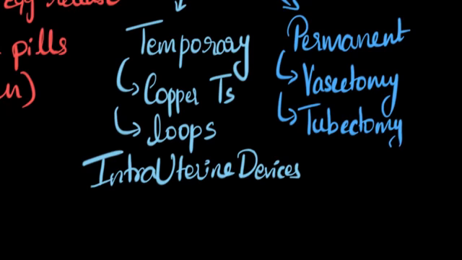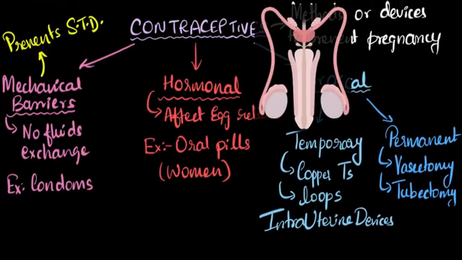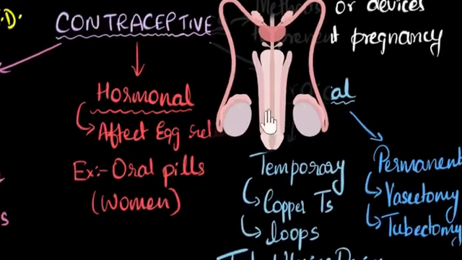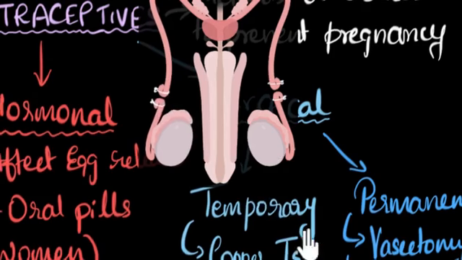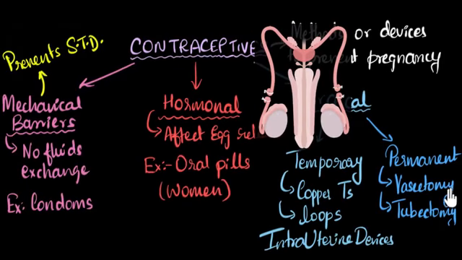Okay, again, what are those? Well, if you look at the male reproductive parts, you might know that the sperms from the testes reach the penis via this particular tube called the vas deferens, right? So in vasectomy, doctors will just cut this vas deferens and put a knot over there. This will ensure the sperms will never reach the penis, and so the ejaculated fluid, the semen, will never contain sperms, right? So since we're cutting the vas deferens, it's called vasectomy.